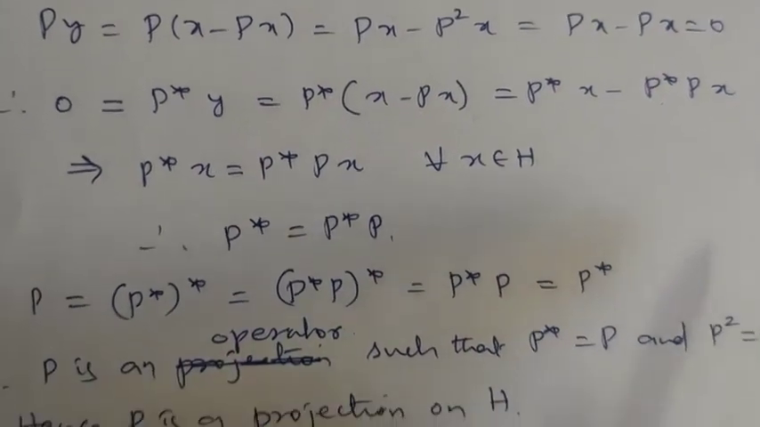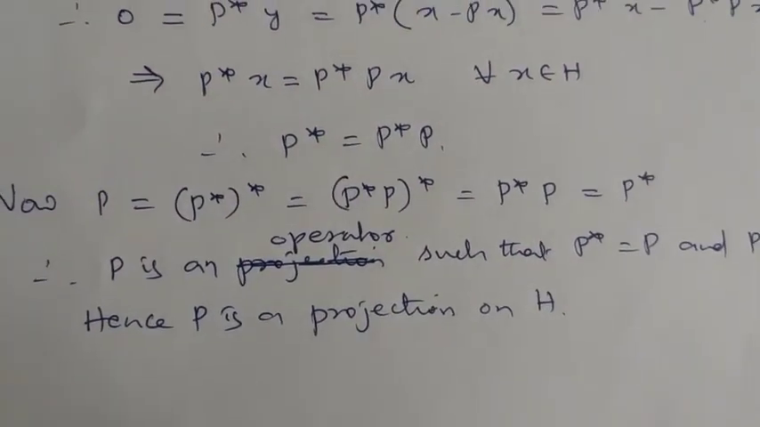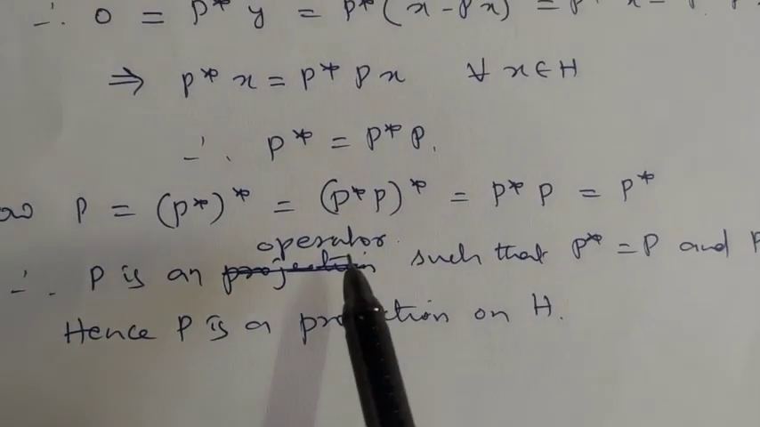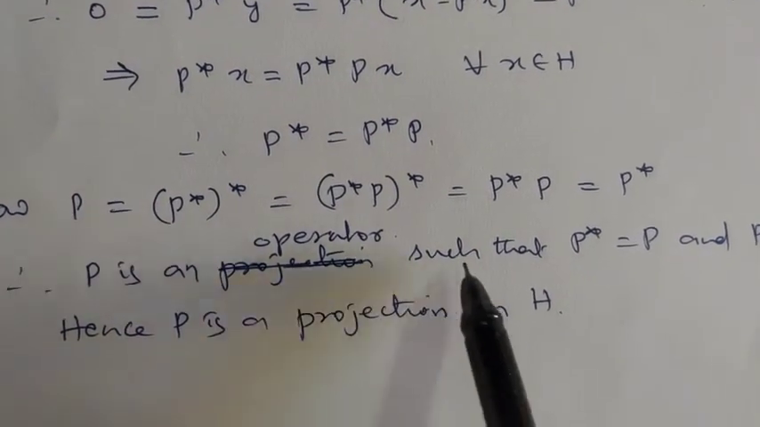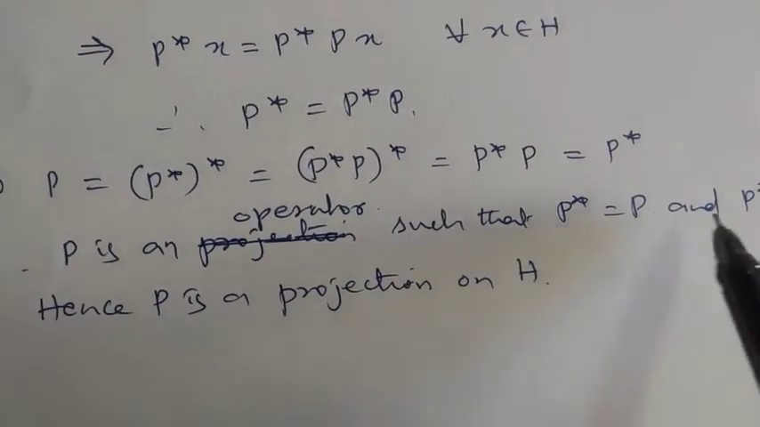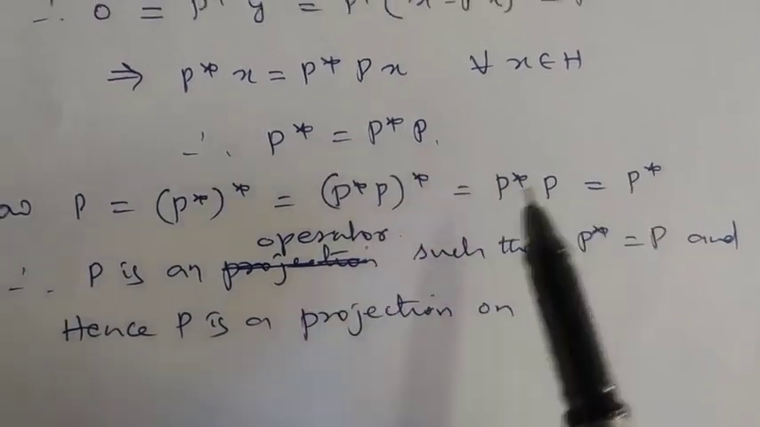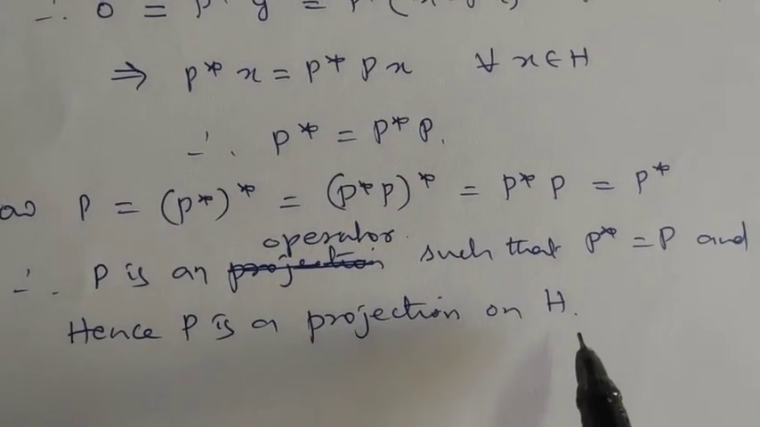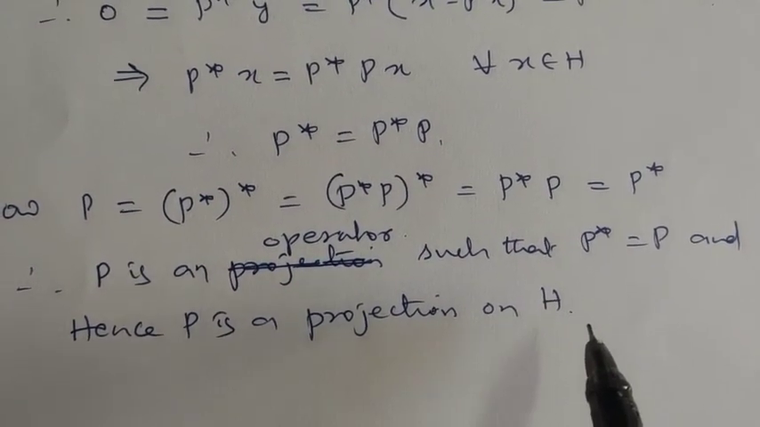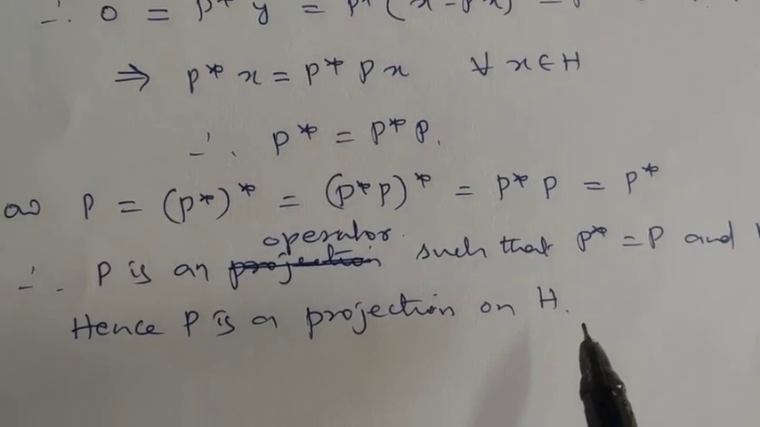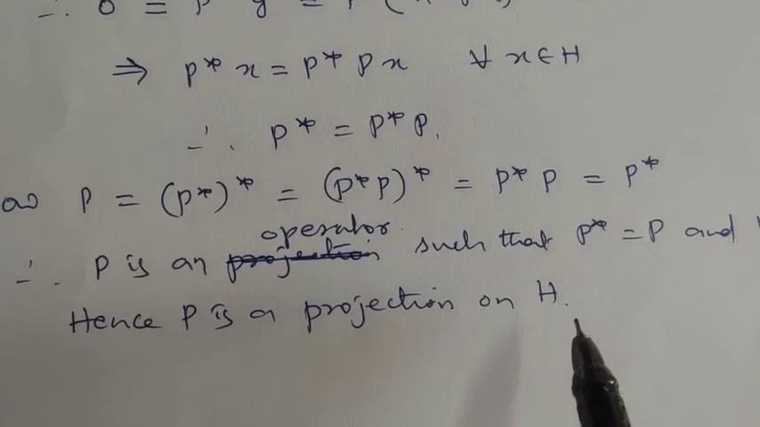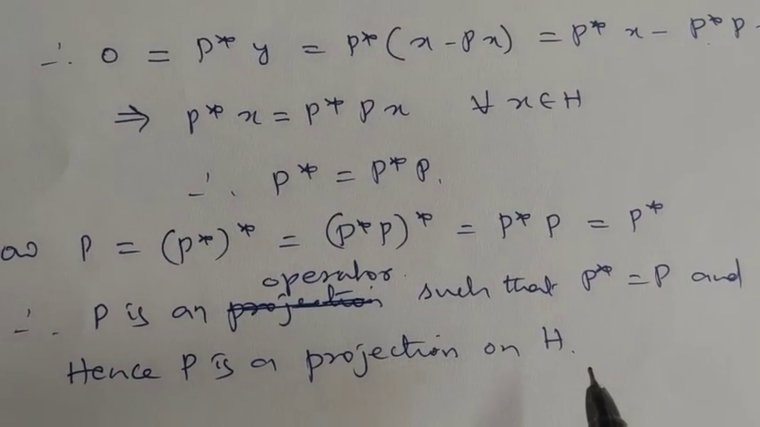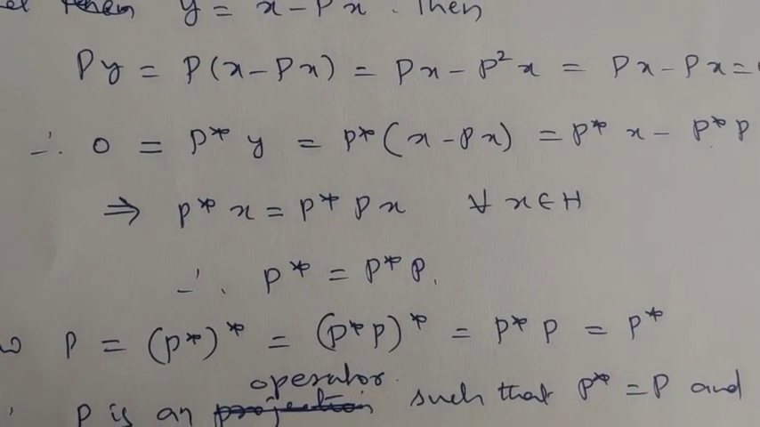Already we have assumed in the hypothesis that P is an idempotent operator, means P square is equal to P. Therefore P is an operator such that P square is equal to P as well as P star is equal to P. Therefore what can you declare? P is a projection on H. Means an idempotent operator on a Hilbert space H is a projection if and only if it is normal. It is a normal operator. Okay.